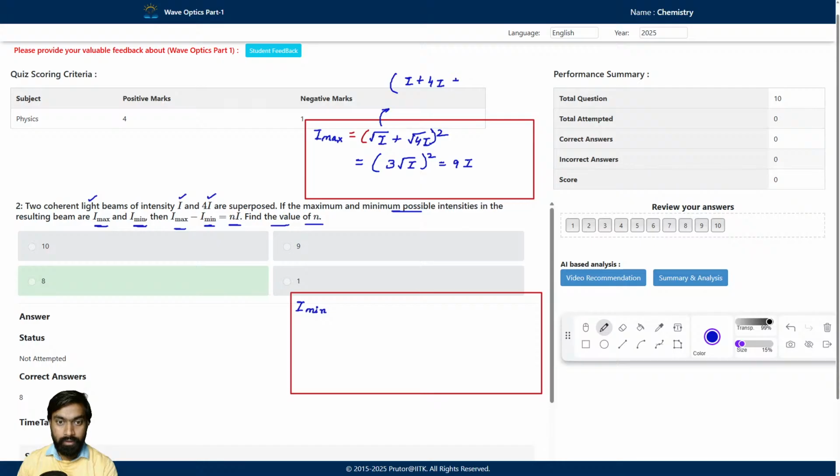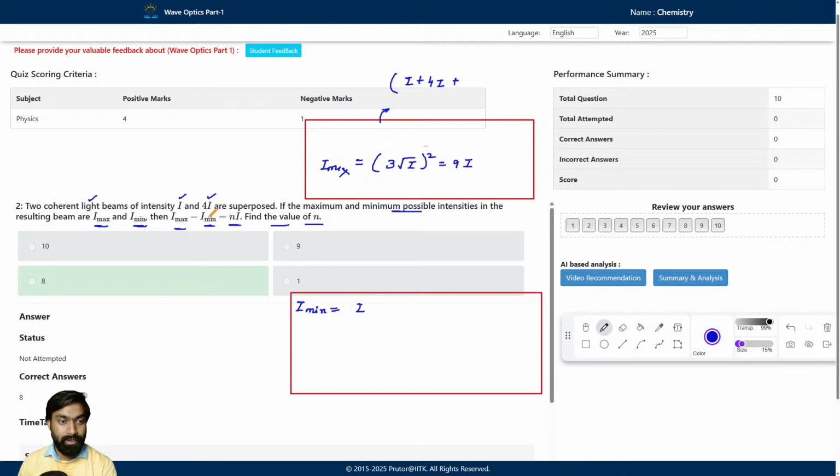So we can say I plus 4I plus 2 under root I1 I2 cos phi. When we put the values, I max is equal to 9I. Similarly, we will find the I minimum, and when we solve it, it comes out to be I.